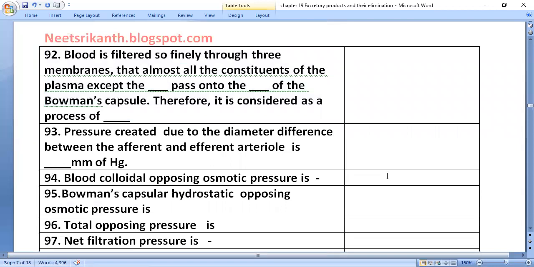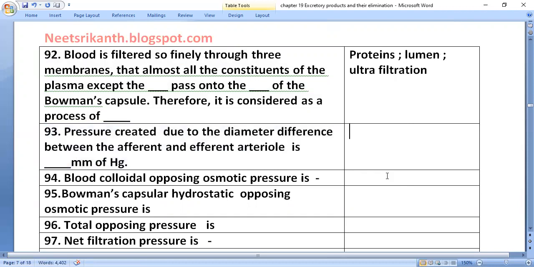Blood is filtered so finely through these three membranes that almost all the constituents of the plasma except the proteins pass into the lumen of Bowman's capsule. Therefore, it is considered a process of ultrafiltration.